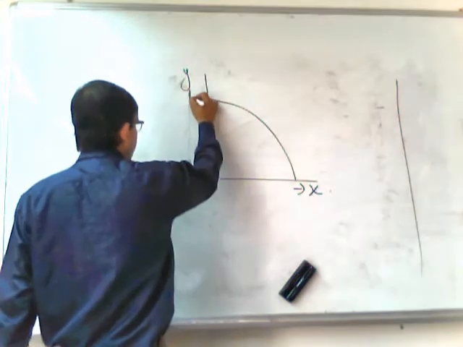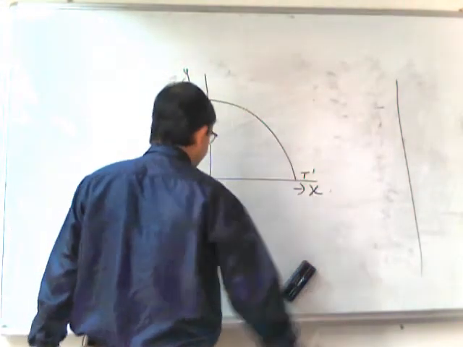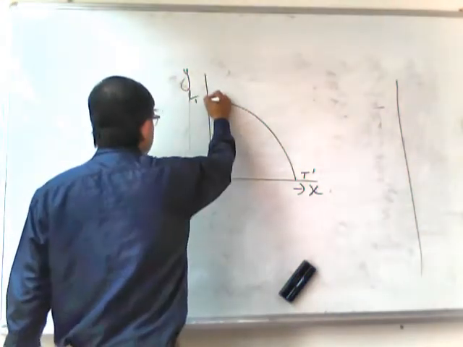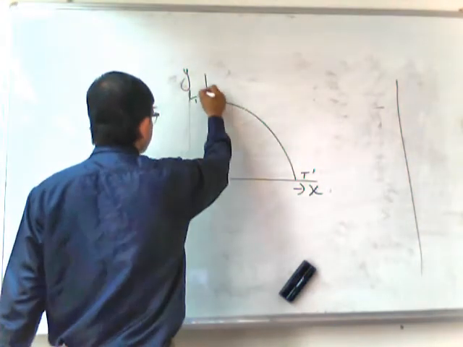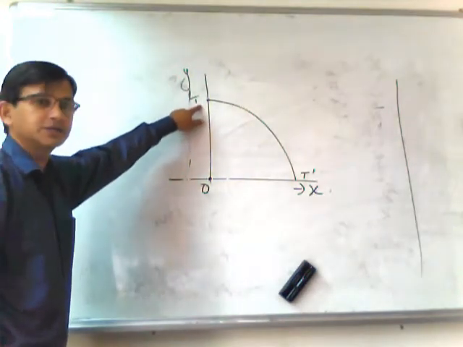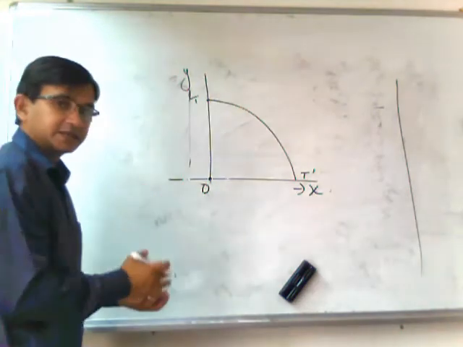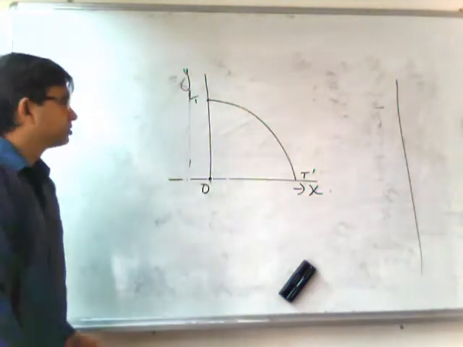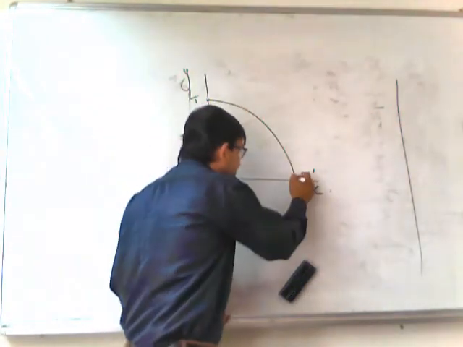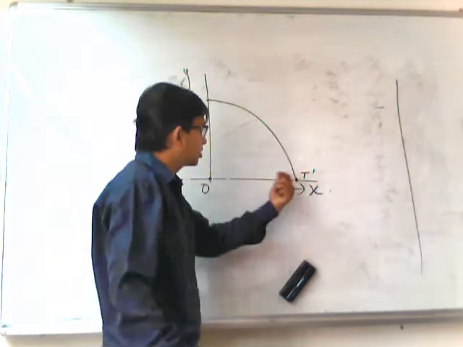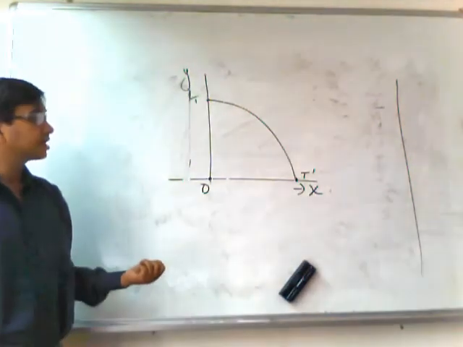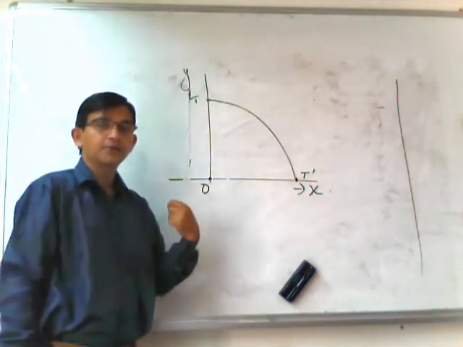We name it T, T dash. In this curve, OT is the level of output when all the resources are engaged in industrial production, so agricultural production will be 0. Similarly, at the horizontal intercept, all the resources are engaged in agricultural production, and hence industrial production will be 0.